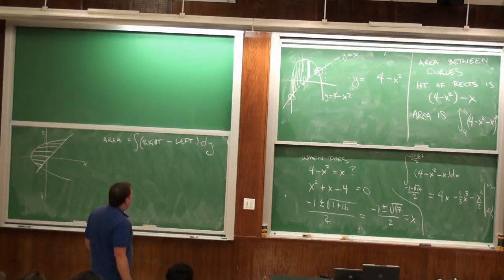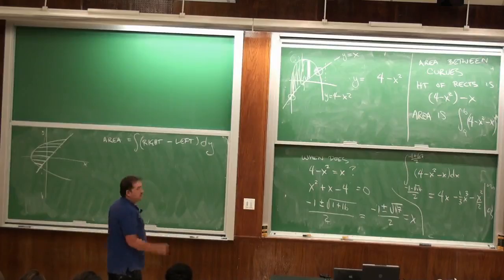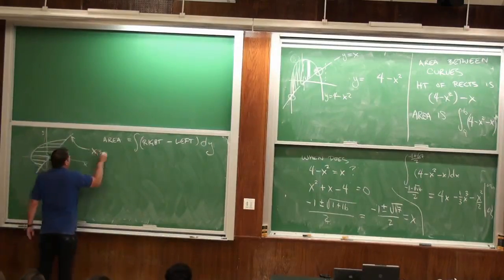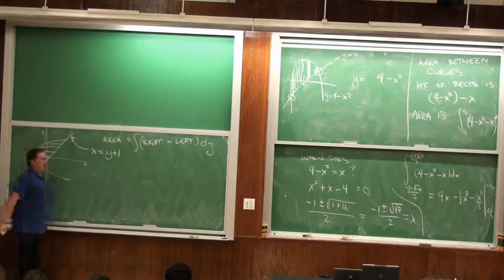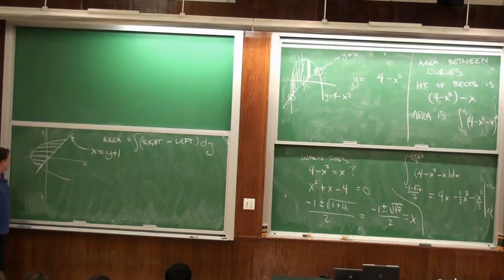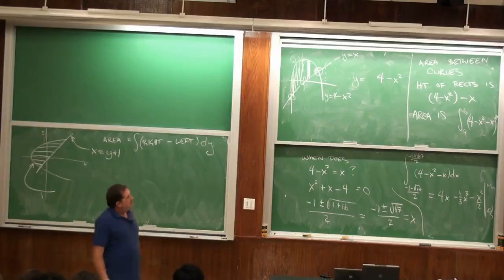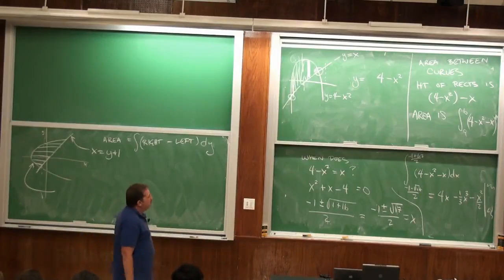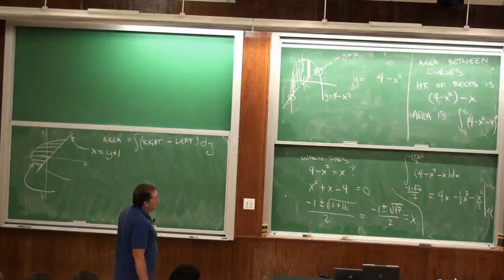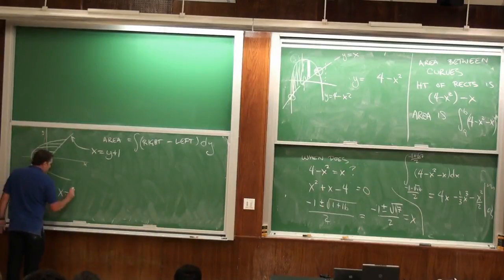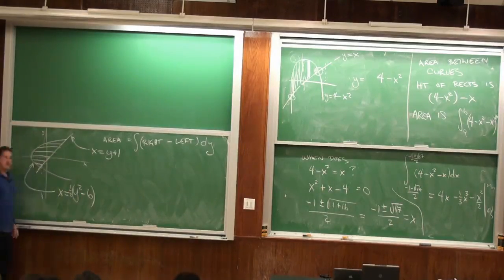and then we integrate with respect to y. So the right curve, y is x minus 1, so x is y plus 1. This curve on the right is x equals y plus 1. And the curve on the left is, I wrote it down and then erased it, x is y squared minus 6 all over 2.